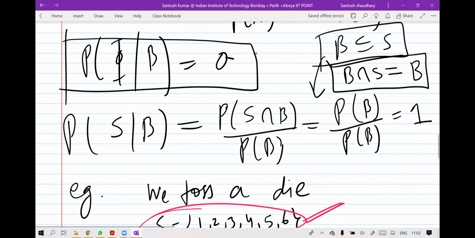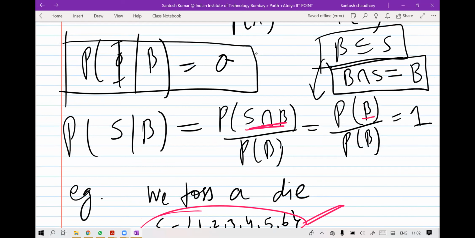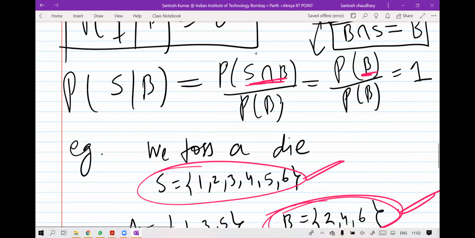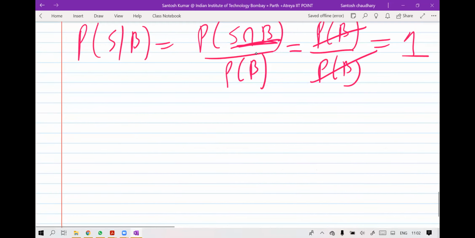So sample space intersection B is always going to be B in any question because B is an event. An event is a subset of sample space. There is a very elementary result in set theory. If A is a subset of B, what is the meaning of subset? Every element of A is in B also.